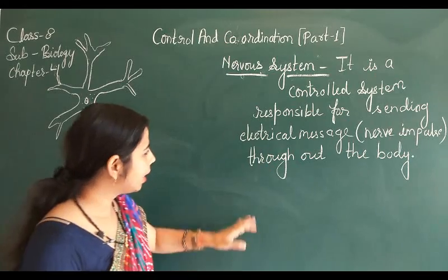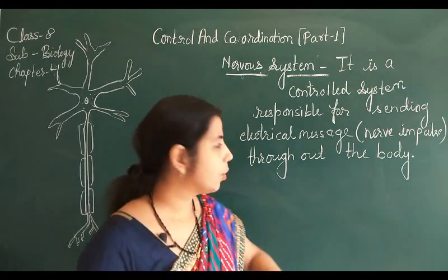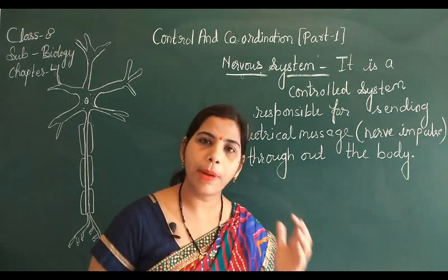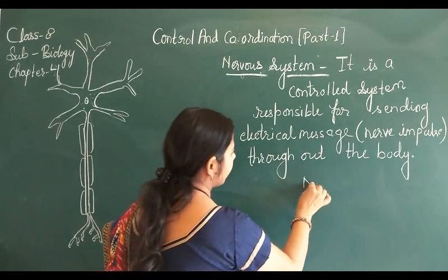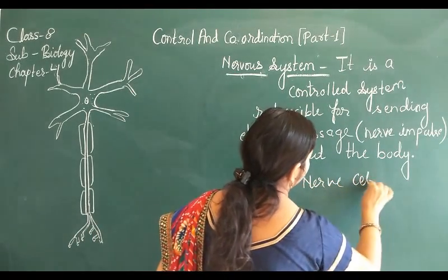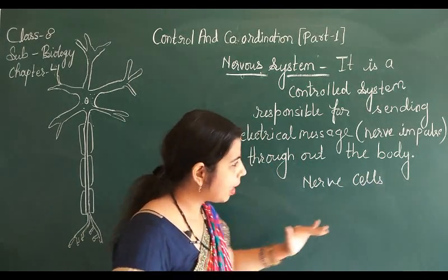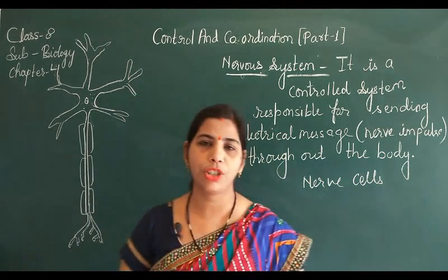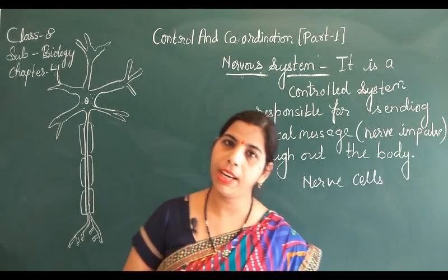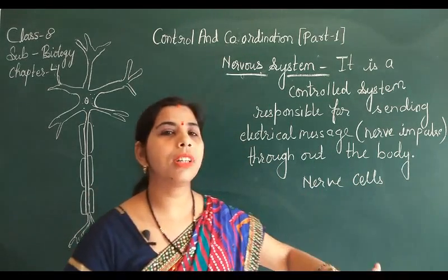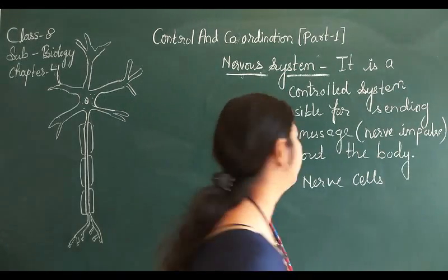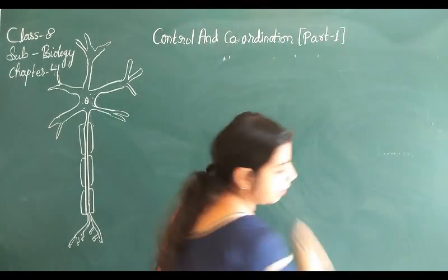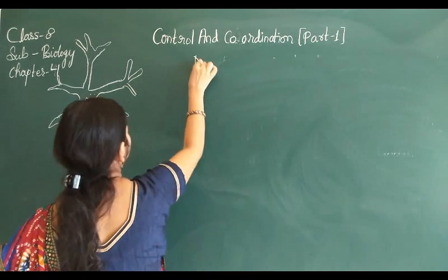Now one question arises here: how are these messages sent? These messages are sent by specialized cells within our body. We have special cells for this in our body, and those cells are known as nerve cells. The nerve cells are also known as neurons. That means what is a neuron? A neuron is the basic functional unit of the nervous system. Whatever messages are sent, they are sent by the nerve cells, and without nerve cells no nervous system is going to work. So let us start with the neuron or nerve cell.